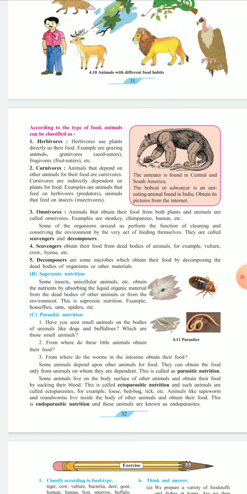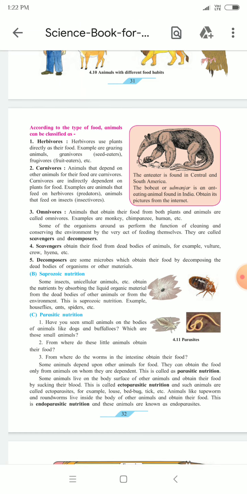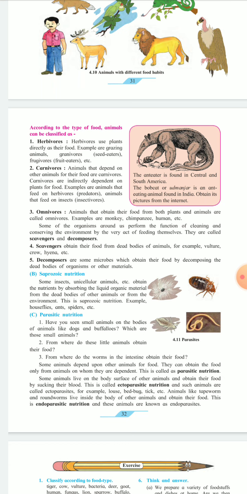Means some insects or some unicellular animals obtain their nutrients or food by absorbing the liquid from the organic material from the dead bodies of other animals. In the other animals there is organic material, and some insects or unicellular animals absorb that organic material from the dead bodies of the other animals and from the environment, and this type of nutrition is known as the saprozoic nutrition. And examples are houseflies, ants, and spiders.